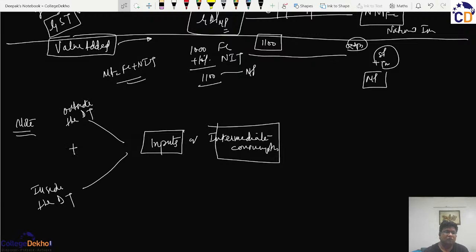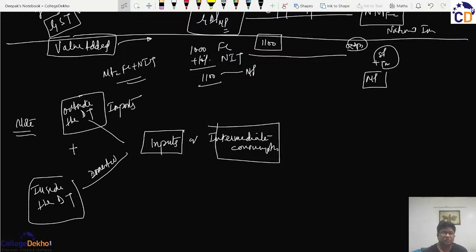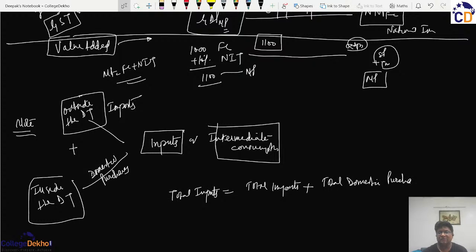Because the total of the two, because it is from outside the domestic territory, this is what you call imports. And this is what you call the domestic purchases. So the total inputs shall be equal to total imports plus domestic purchases.